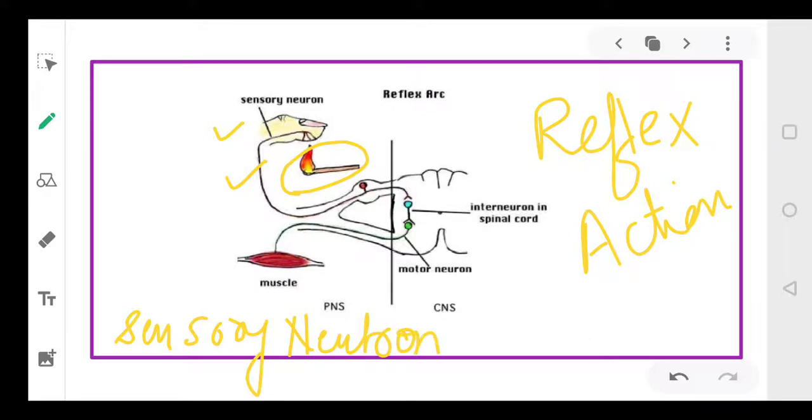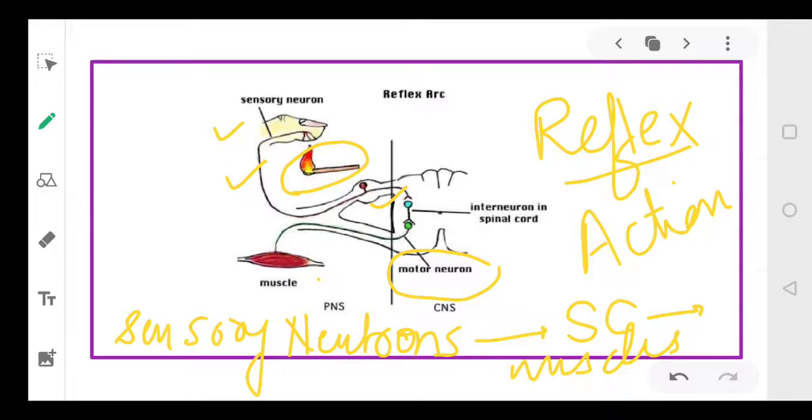Then the spinal cord will give the message to your muscles, and then you will withdraw your hand. So when you touch a hot object, the sensory neurons present in the skin of your finger give the information to the spinal cord. The spinal cord then gives the information to the muscles with the help of the motor neurons. And this action that is performed is called a reflex action.